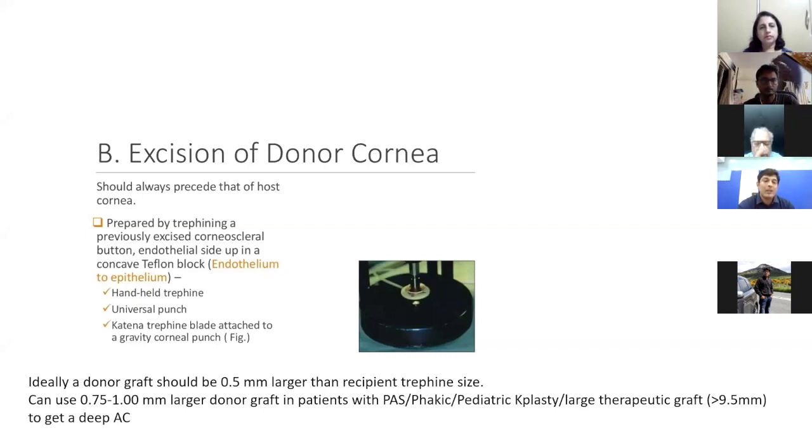A larger graft can be taken in cases such as pediatric keratoplasties, or a patient who is phakic or has a lot of anterior synechia, or a large therapeutic graft whose graft size is more than 9.5. All these patients have a tendency of having a shallow AC post-operatively. For this reason, to get a deep anterior chamber, it is important to have a graft size larger than 0.5, either 0.75 or 1 millimeter in size.